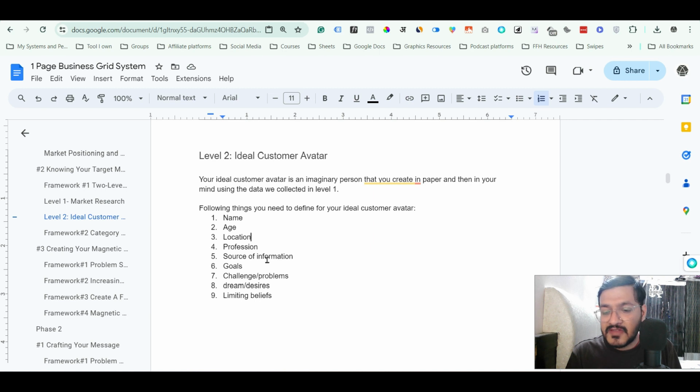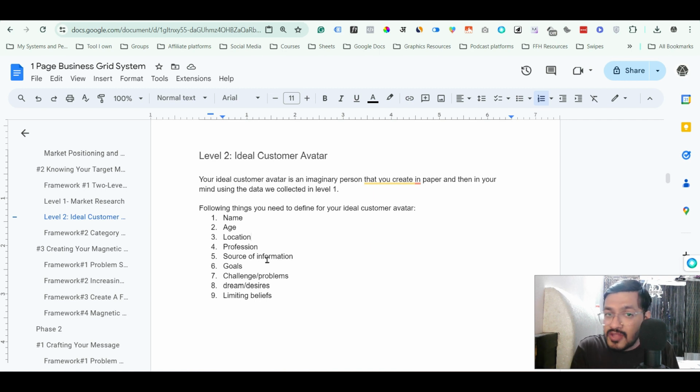Then you will write the source of information. This is a very important point, because source of information will give you a lot of insider knowledge about your ideal customer. So source of information is what kind of resources the person is using to get information. What blogs the person is reading, what YouTube channels the person is watching, what books the person is reading, and which influencers they consume content from to get information.